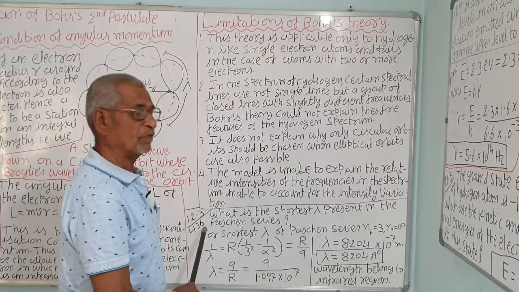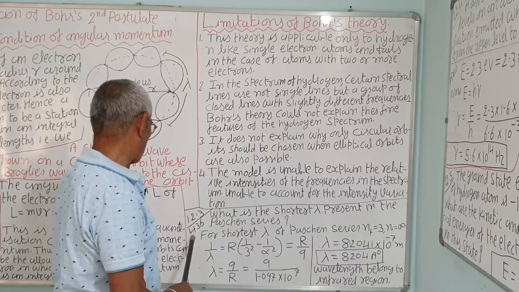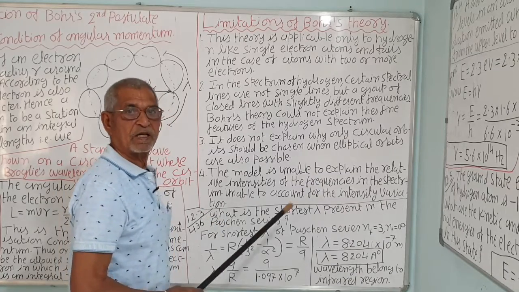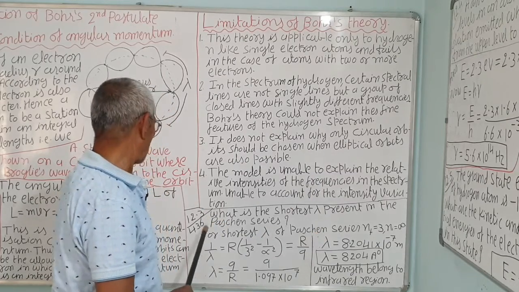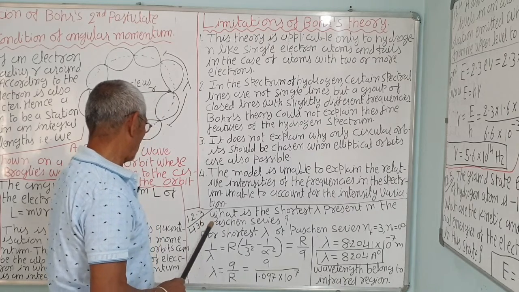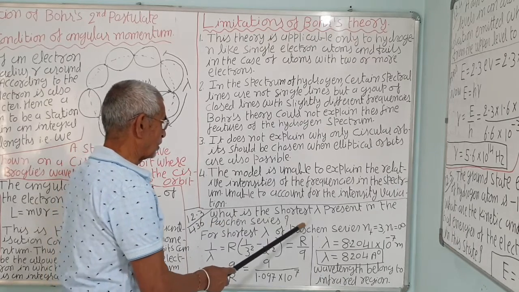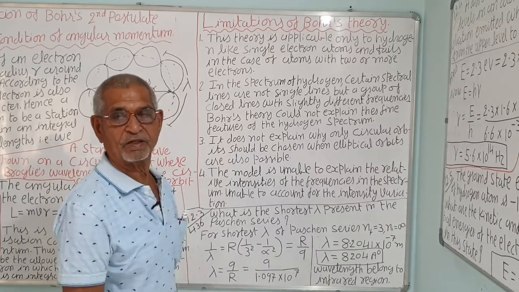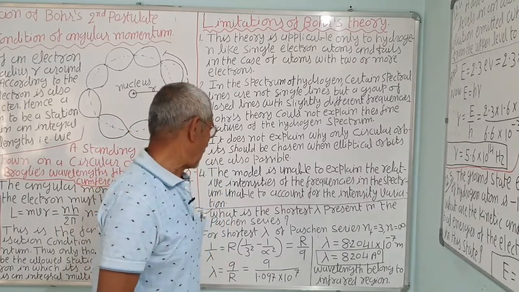Now, example 12.3 on page number 436. The first and second examples are not in our course, they are deleted. So, the third example of the exercise. What is the shortest wavelength present in the Paschen series? You know the Balmer formula.